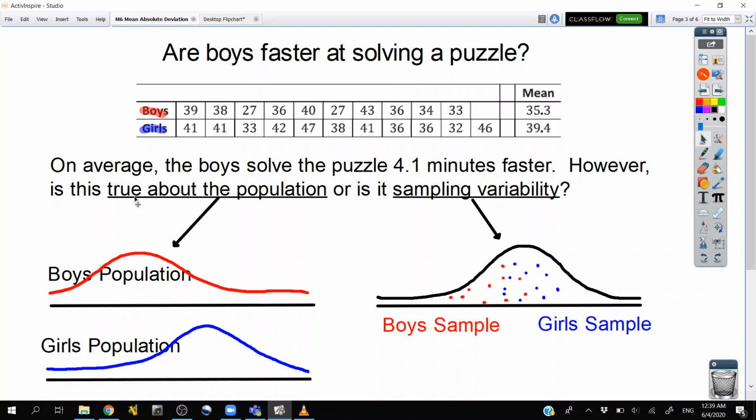However, here's the question. Is this true about the population of people, that the boys solve the puzzle faster than the girls do? It's not just that these data points were chosen, it's the fact that the population of boys is faster, population of girls is slower. That is a possibility. Or is this a result of sampling variability? Here's the other possibility. Girls and boys are both under the same population, but for the boys sample, we just happen to choose these red dots that are further to the left or faster. And the girls, we happen to choose the blue dots to the right that are slower.